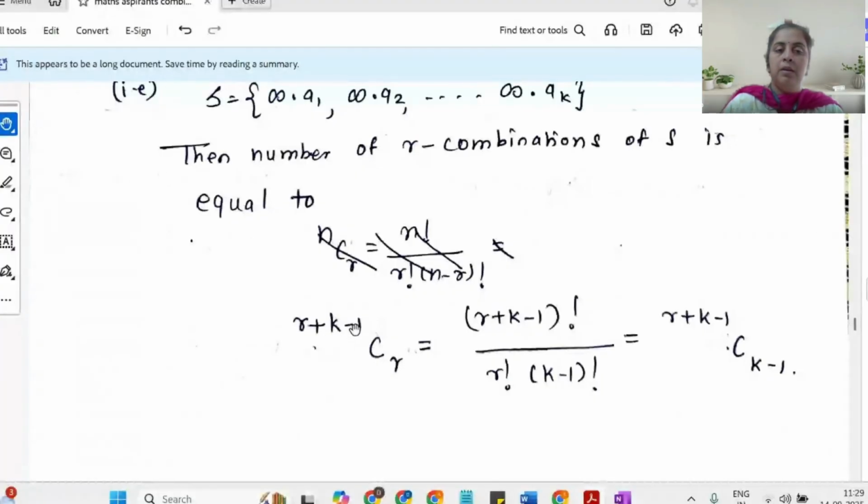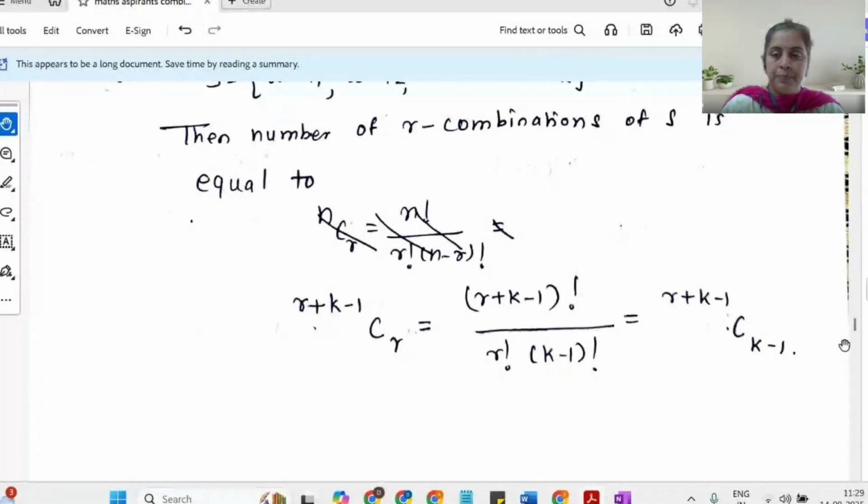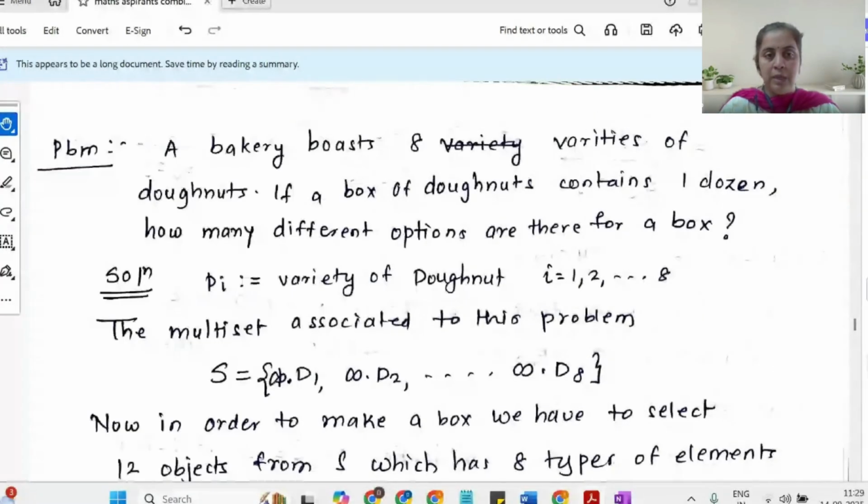K is the type of objects which are available. So the number of R combinations of a multiset with infinite repetition is R plus K minus 1 CR. Now this is very easy to understand. R plus K minus 1 CR is the same as R plus K minus 1 CK minus 1. That is the property of combination.